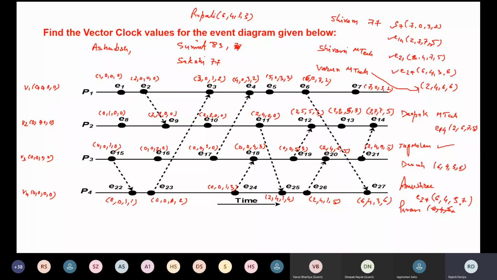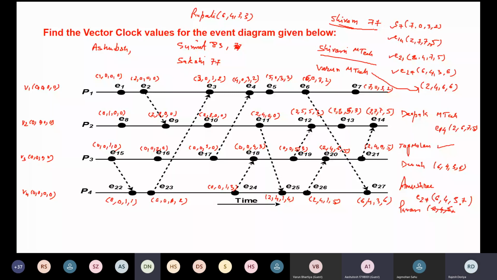So the students who have given the right value are Shivam from BTech, and from MTech, Shivani. So Shivani will get +1 and Shivam will get +1 for this particular question. Other students, is there any doubt? Mine was also the same, Ashutosh. So the question was whoever will give the first answer.